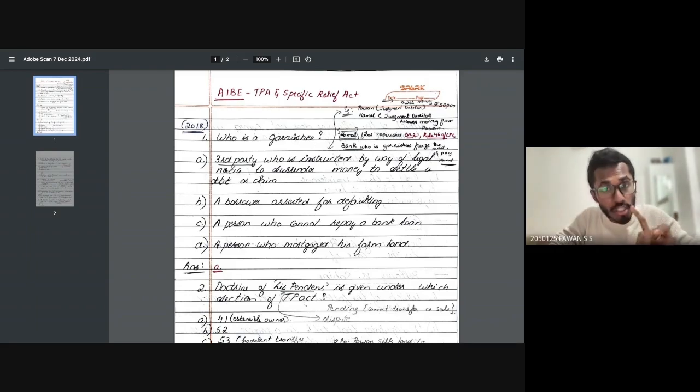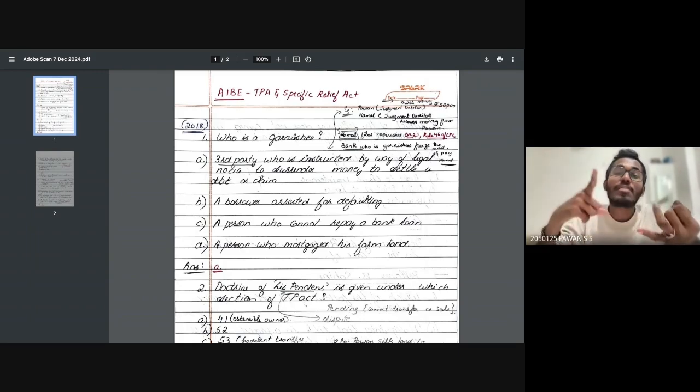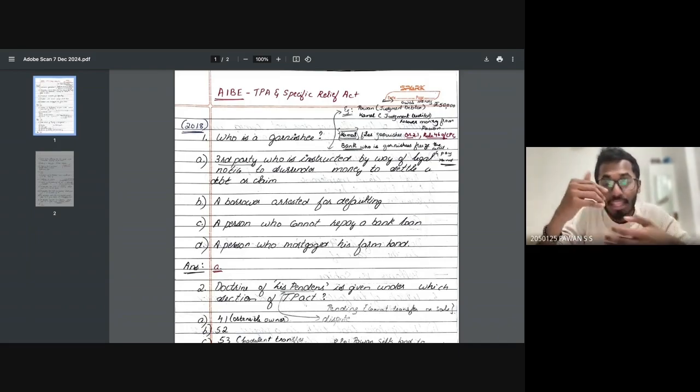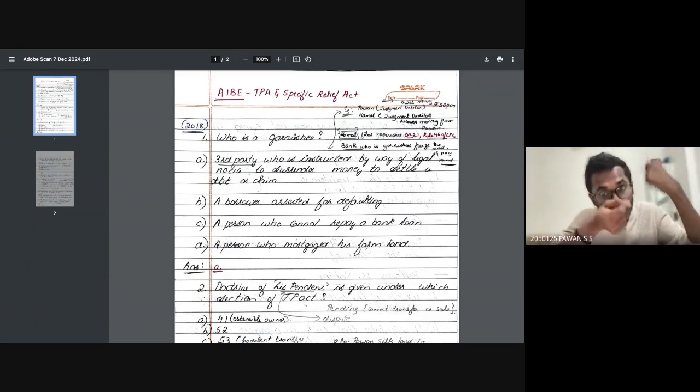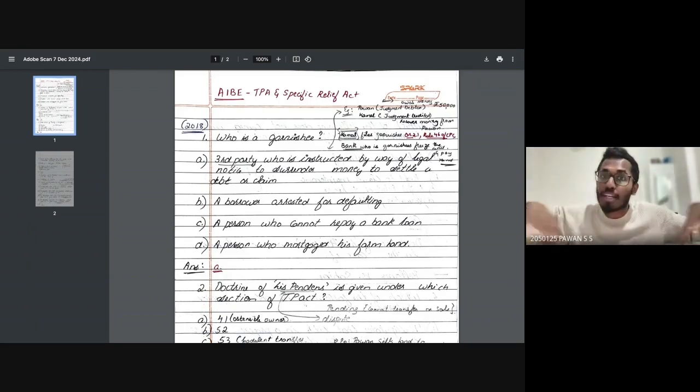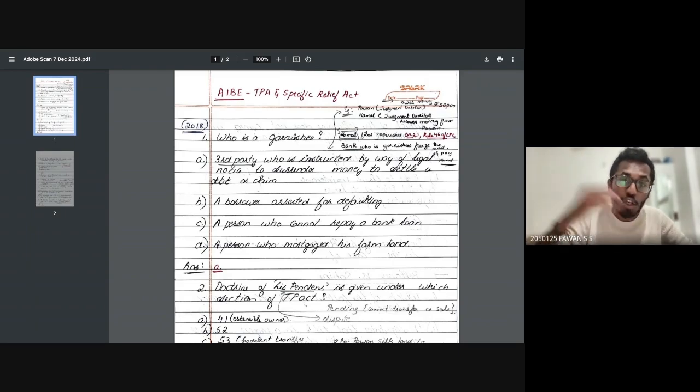I just want to relate one more thing to you. If you learn for the AIBE exam properly, the same syllabus can help you clear the civil judiciary exam, the UPSC law optional exam, and even the LLM entrance exam and CLAT PG exam, as it's a very similar syllabus. So if you understand the concepts very well, you'll be able to answer the questions very well. Okay, now let's start. Who is a garnishee?